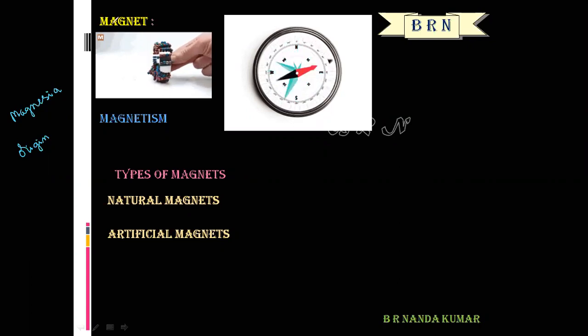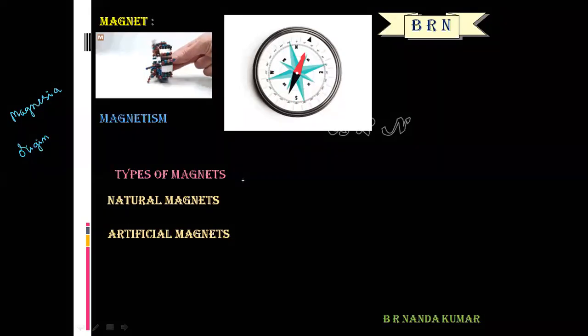What is the meaning of magnet? A magnet is a material that has both attractive and directive property. The attraction property of a magnet is called magnetism. Magnesia is the origin of the word magnetism. There are two types of magnets: natural magnets and artificial magnets. Natural magnets are weak magnets and have inconvenient shape. Artificial magnets can be made much stronger than the natural magnet.